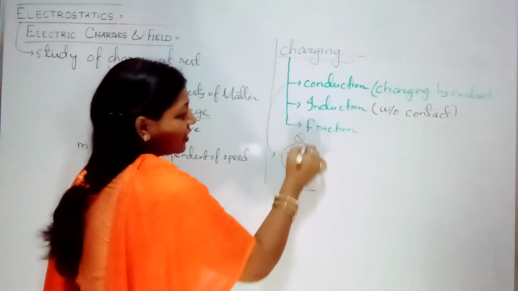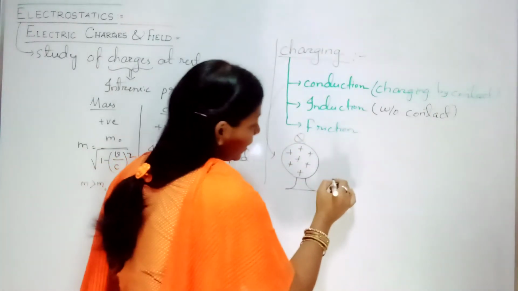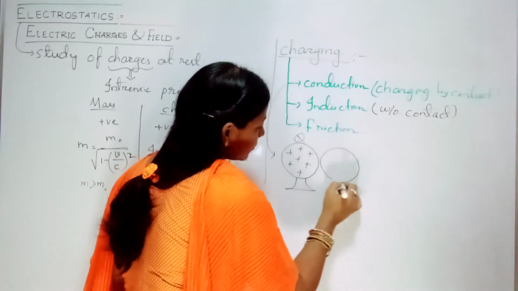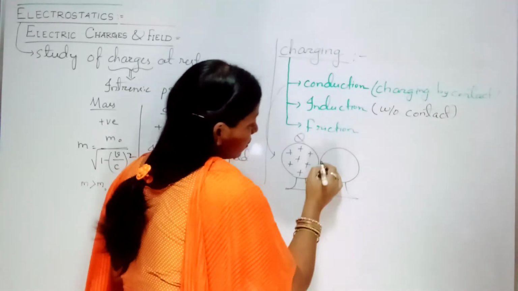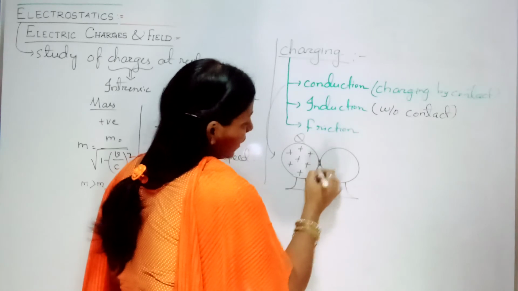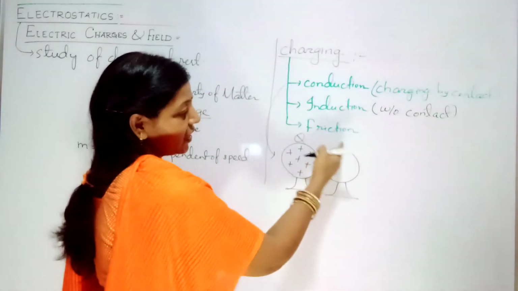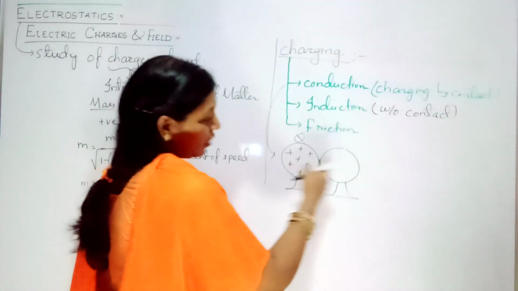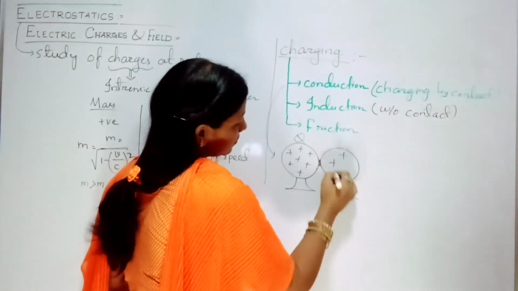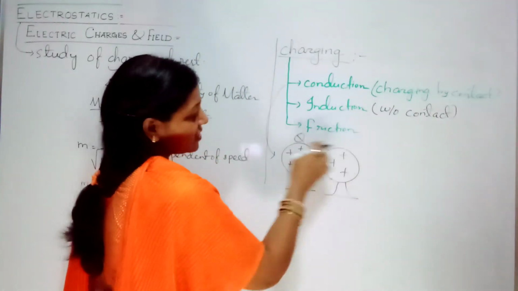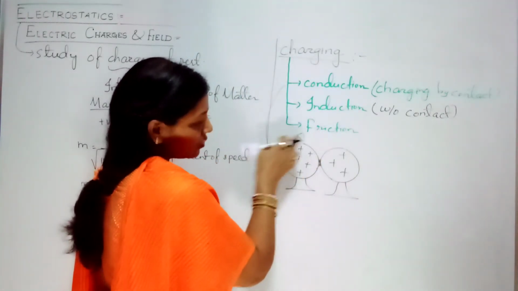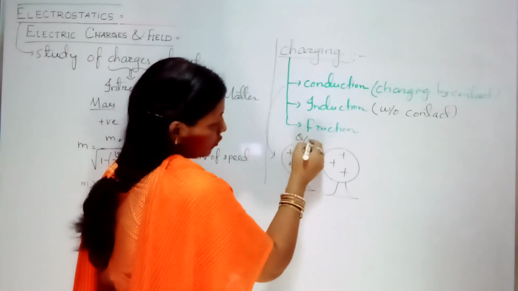This charge is Q. Now you bring one neutral body. When you bring this neutral body and both are now in contact, initially it is 0. Now it will be charged. So how much is the charge now? Initially it was Q. So now it becomes Q by 2.